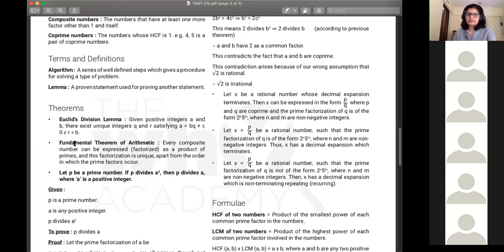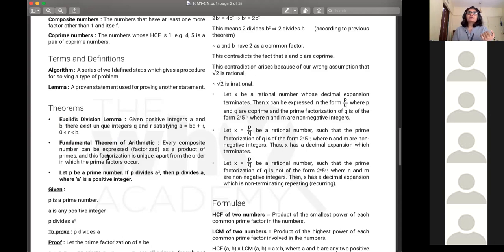And then you have another theorem based on Euclid's division lemma called the fundamental theorem of arithmetic. And based on this, you have another theorem statement. So using these 3 statements only, you will solve like half of the problems in this chapter. Then the other half consists of HCF and LCM problems.